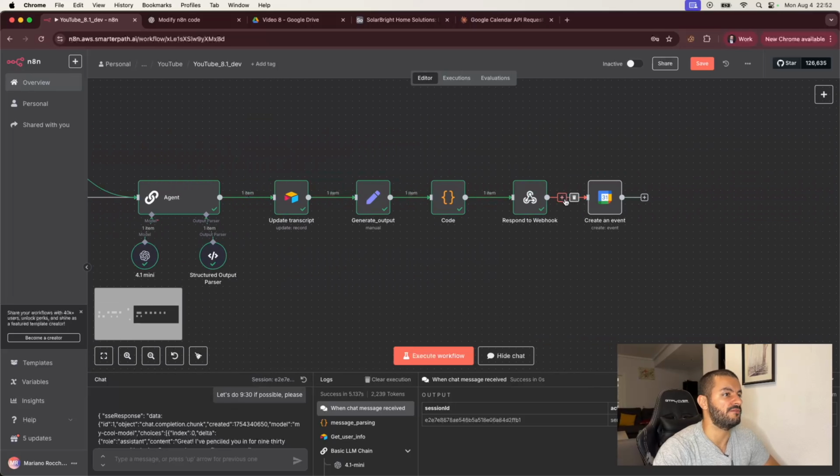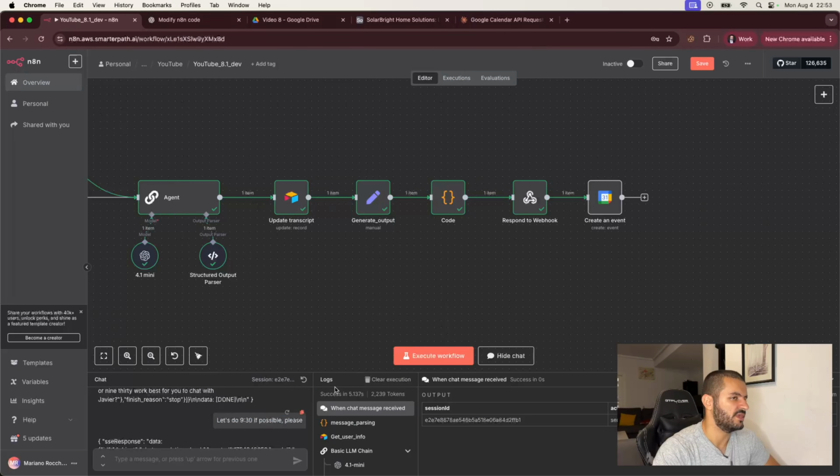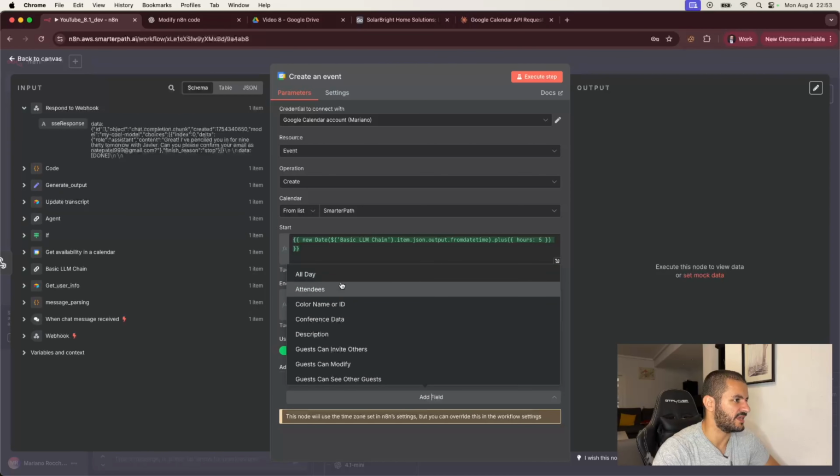And at the end, if the user has confirmed that they are happy with that slot, which in this case they did, basically because they have asked this and it is possible, then we could just pencil them in directly with a note such as this one, which is creating an event, and we just set up the time, the beginning and the end, and we're good with that. We could have additional fields, of course, like guests.